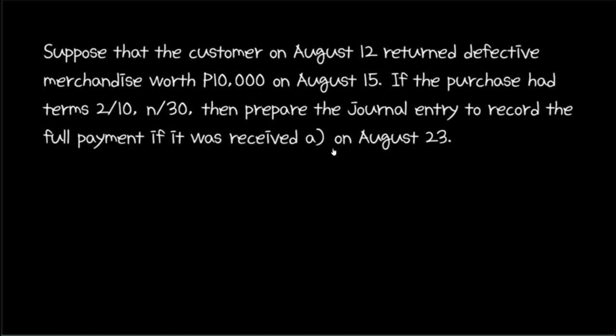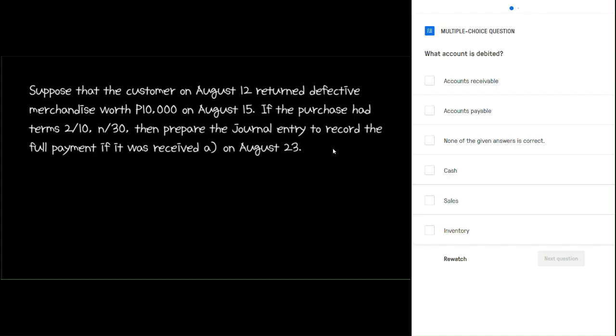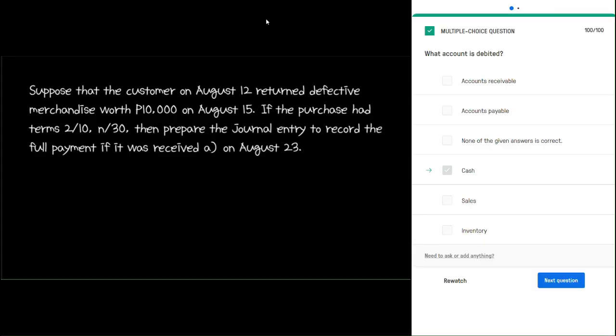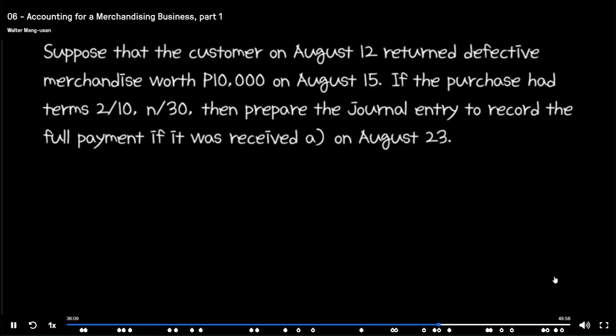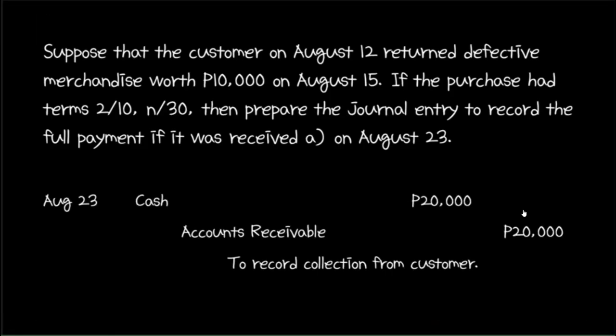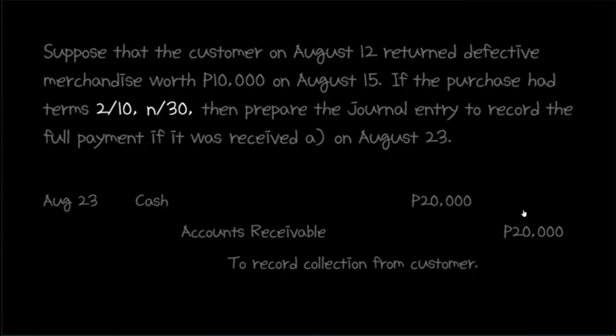How do we record the payment on August 23? We will credit accounts receivable because it decreases and debit cash because it increases. Since the original sale was for 30,000 and merchandise worth 10,000 was returned, it means that the debit and credit value would be 30,000 minus 10,000 or 20,000 pesos. We can be sure that the business originally sold merchandise on account because of the presence of payment terms. Payment terms would be unnecessary if the customer had already paid cash.